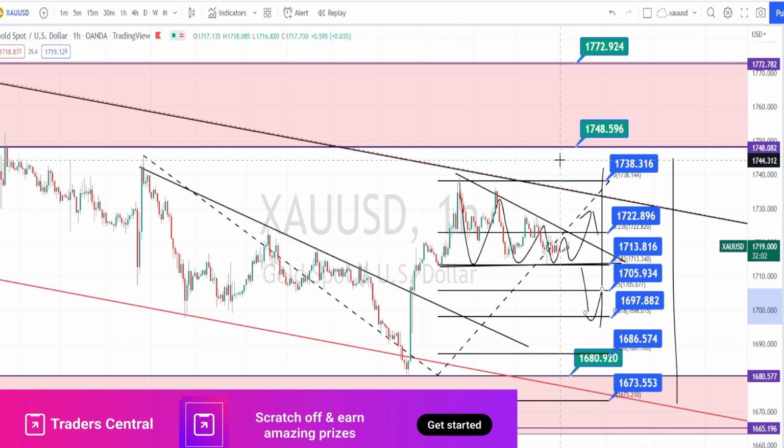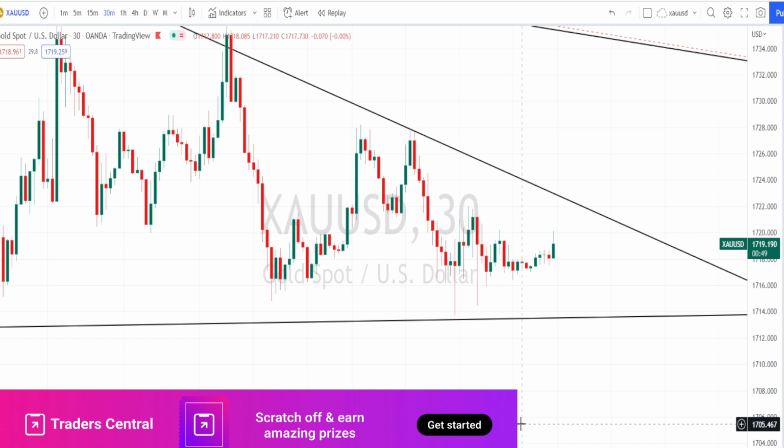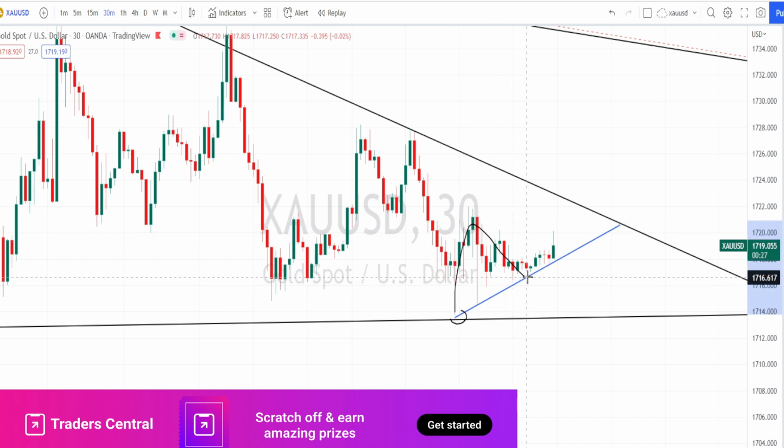Let us do the analysis in 30 minutes time frame. I am in 30 minutes time frame. When we look at the price action in 30 minutes time frame, I am drawing a support line over here. Currently we have noticed the price action to take support on the daily time frame support line and to trend on the bullish side. So if the bullish trend continues, we can expect it to bounce back from this resistance line of the hourly time frame.